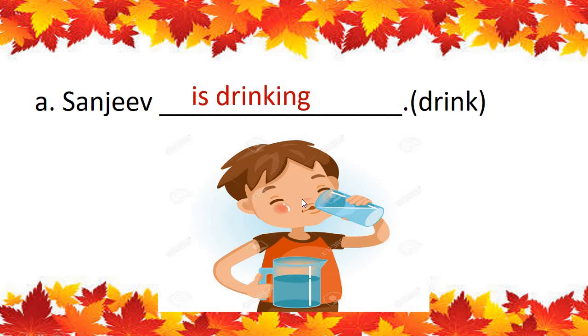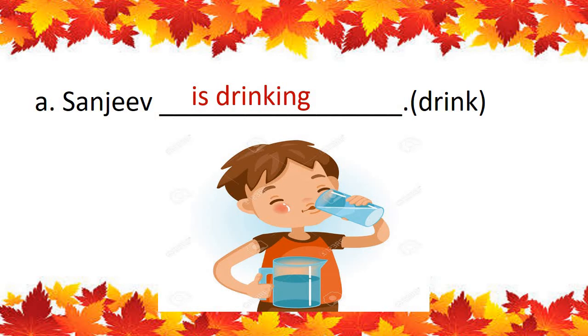What is Sanjeev drinking? Water. The word given here is drink. You have to add ing to this form, and you have to add is also. You have to make the ing form of the doing word and add is.